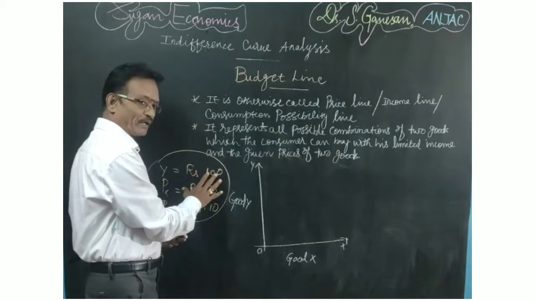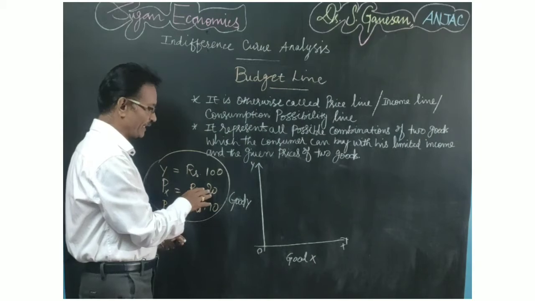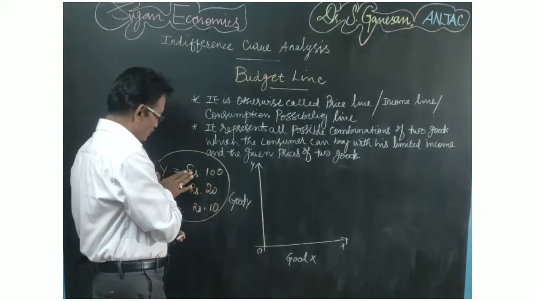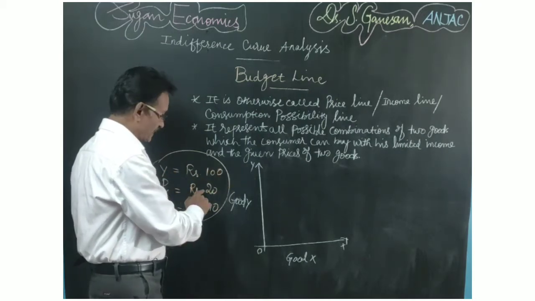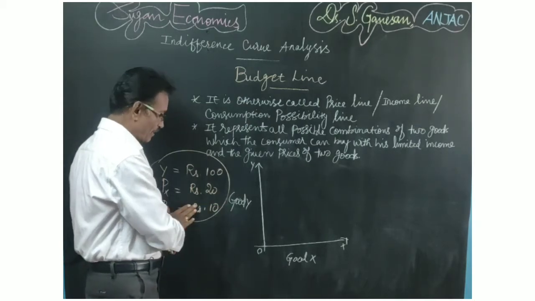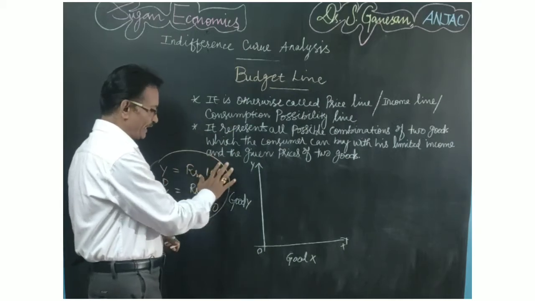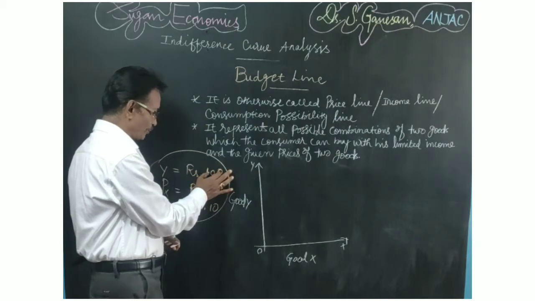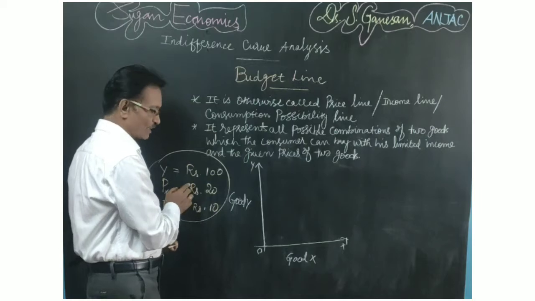So the consumer should spend all his income on both commodity X and commodity Y. Suppose the consumer is spending all his income on the purchase of X alone. He won't buy any Y; he purchases only X. That means the total income of 100 rupees will be spent only on commodity X.